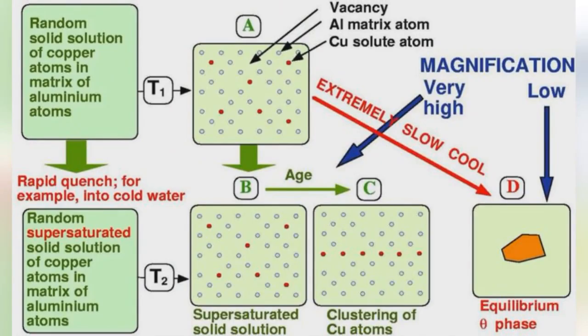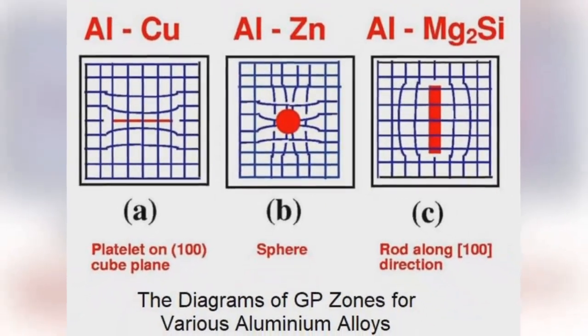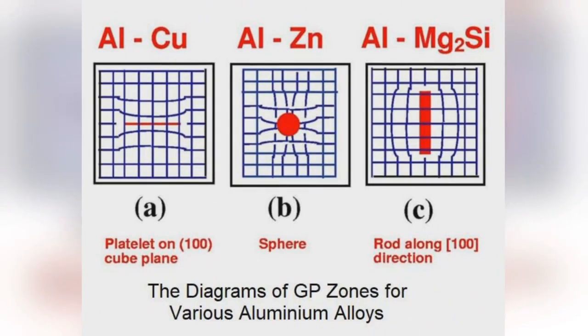The copper atoms cluster in local groups to form the Guinier-Preston zones, GP zones. The process is called precipitation, that is, the clusters of solute atoms, the GP zones, precipitate out from solid solution, contributing to the alloy's increasing strength. These GP zones exhibit a unique platelet shape, a result of smaller copper atoms distorting the aluminium matrix due to